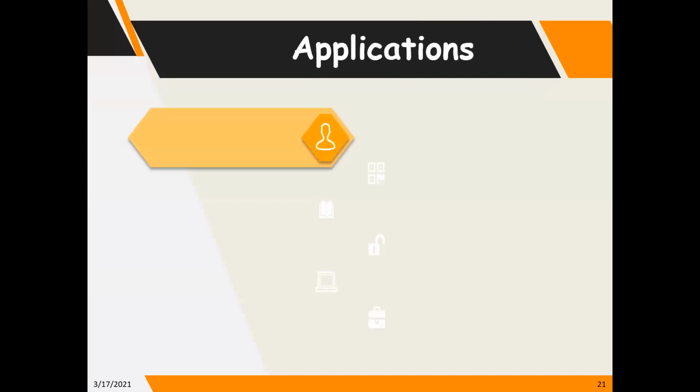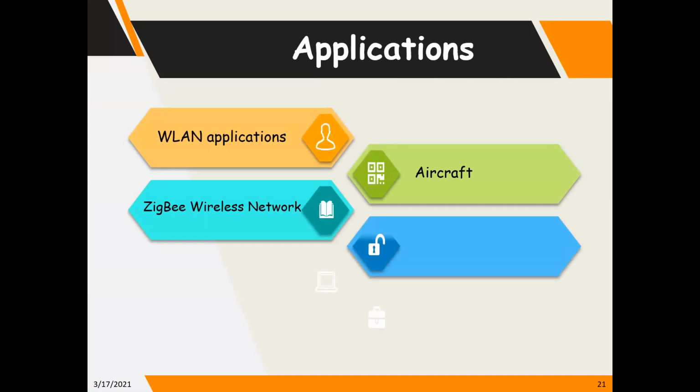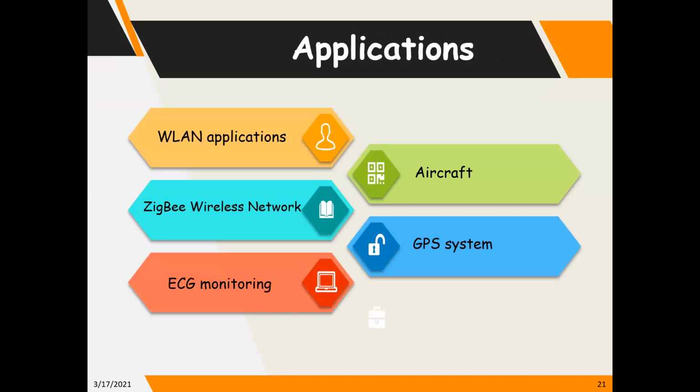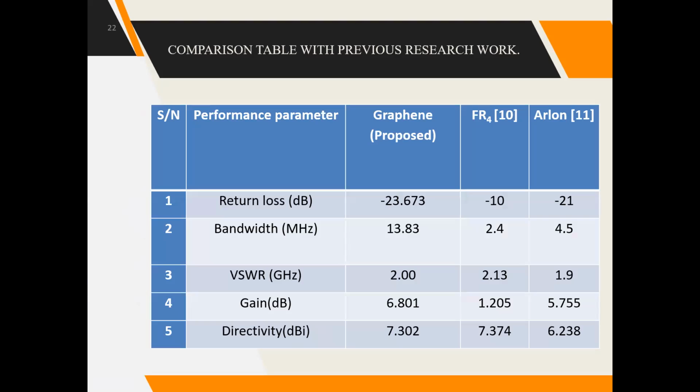Now where will we use this antenna system? We can use this design and antenna in WLAN applications, wireless local area network, also Zigbee wireless network, aircraft, GPS system, ECG monitoring and mobile communication. This is the application of this antenna.